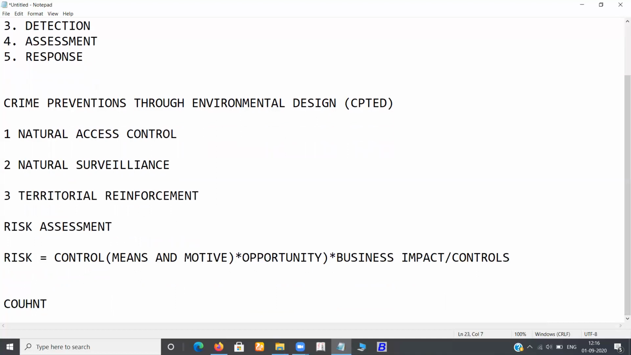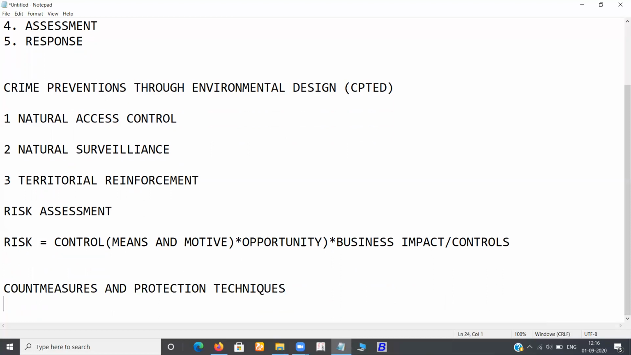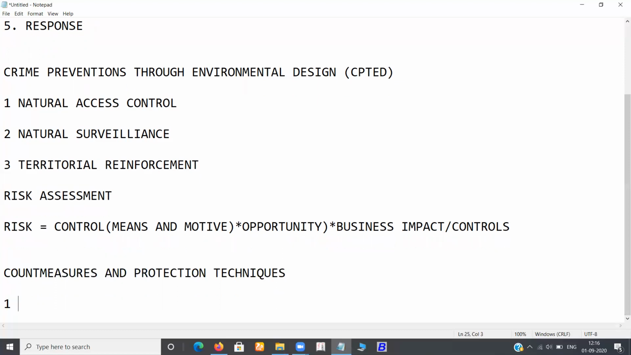Now, coming to countermeasures and protection techniques. Physical security has the fact that security controls are often reactive. From a security point of view, other experts need to be involved during the design, assessment, and retrofitting stages. Other than that, security measures must be taken. What are the security measures?